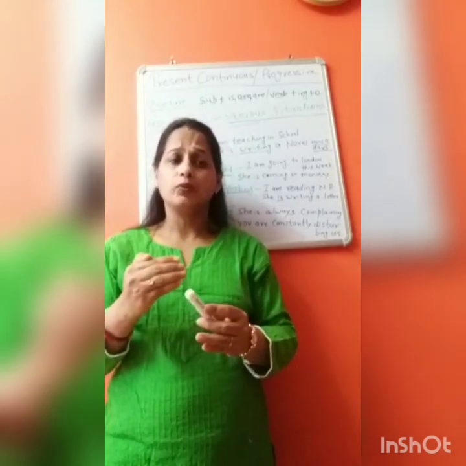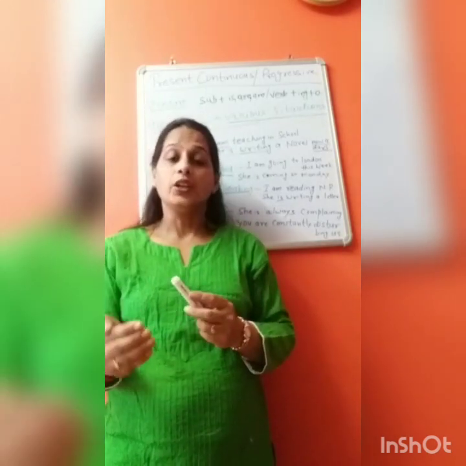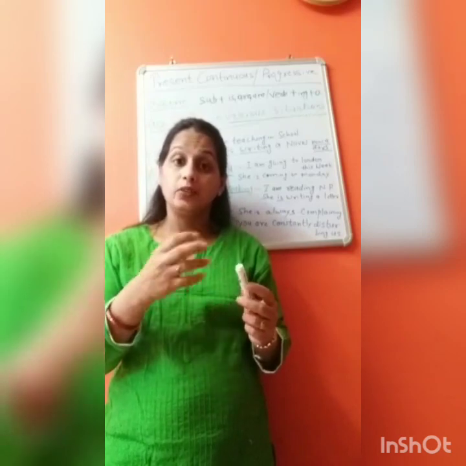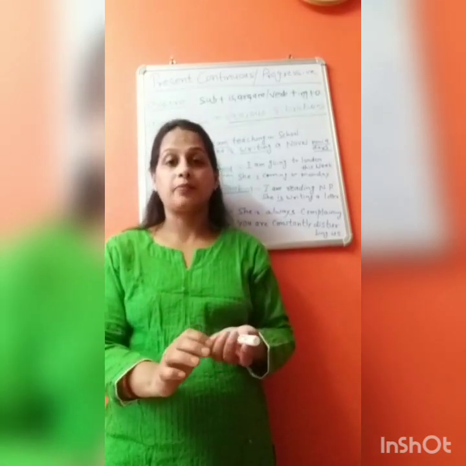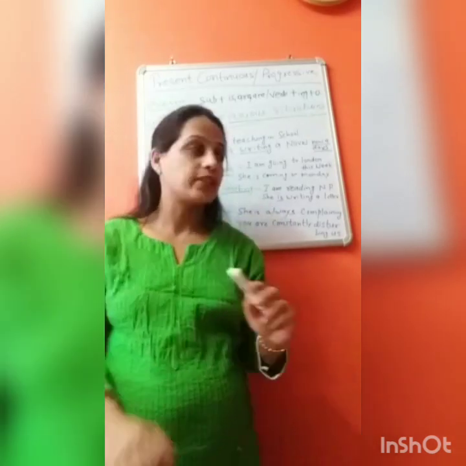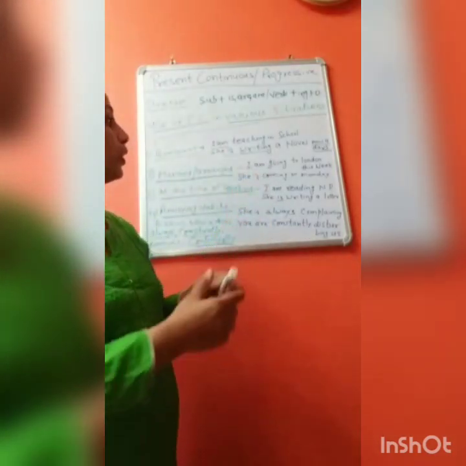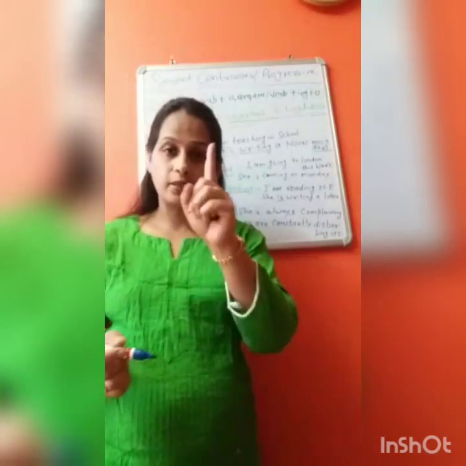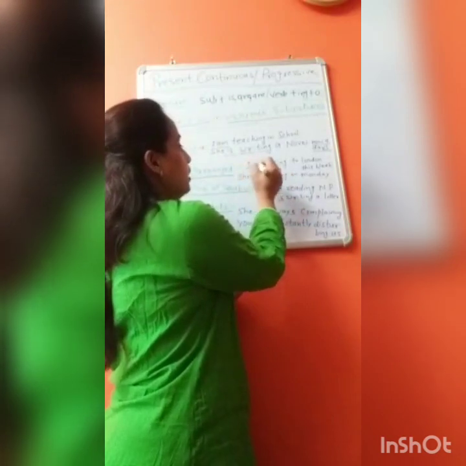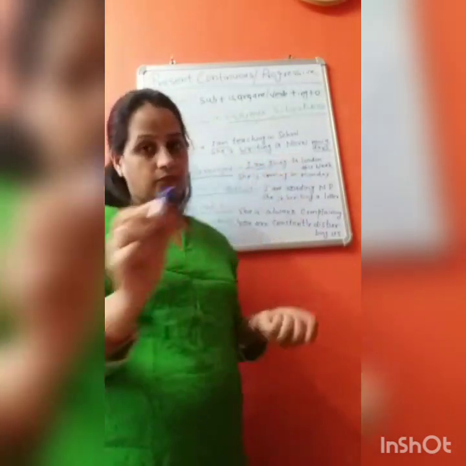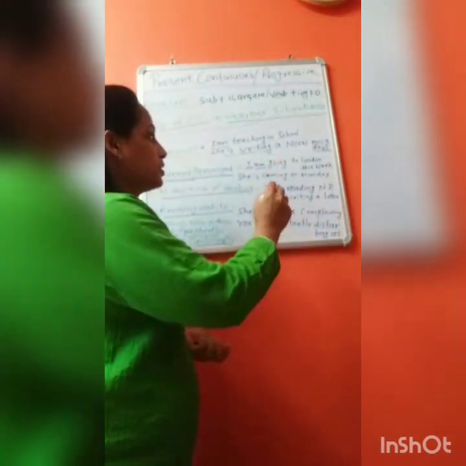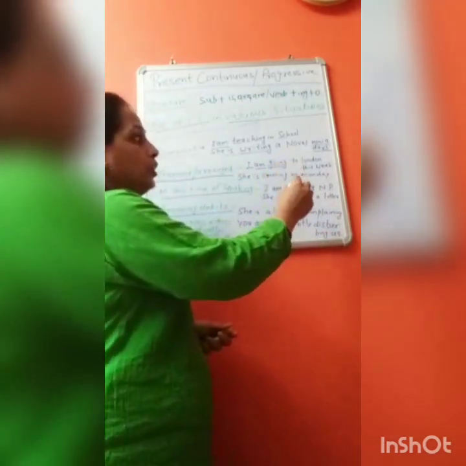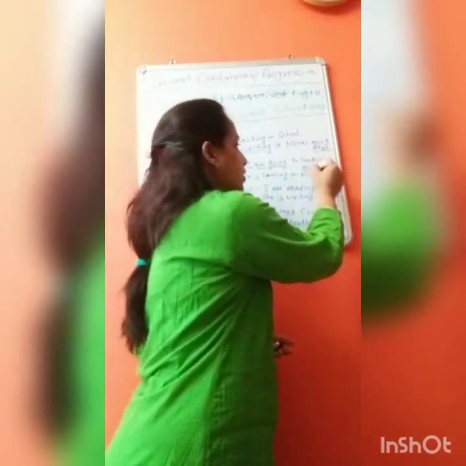If you are going to do any work, you require planning, right? I have an example. I am going to London. Again, subject first person, we use am with first person. Going to London this week.